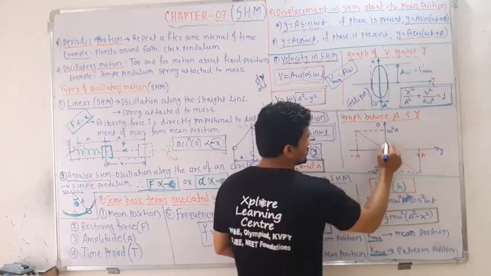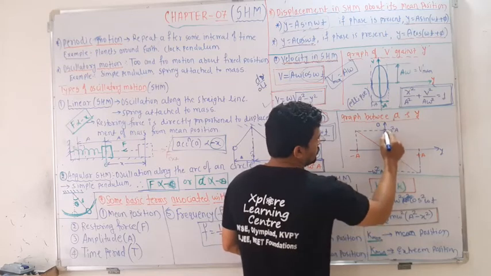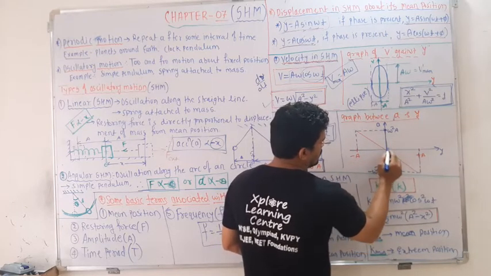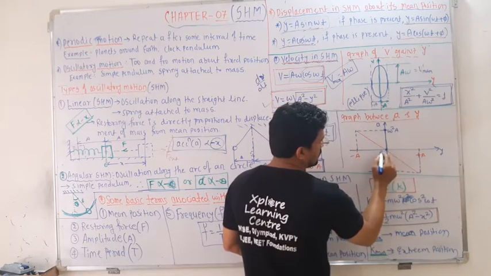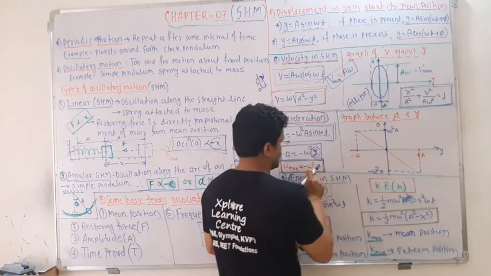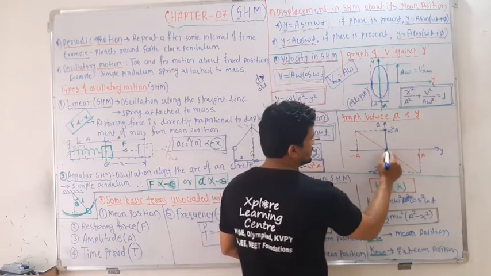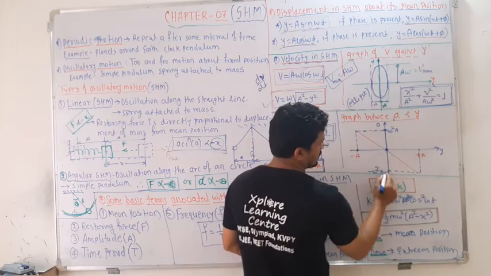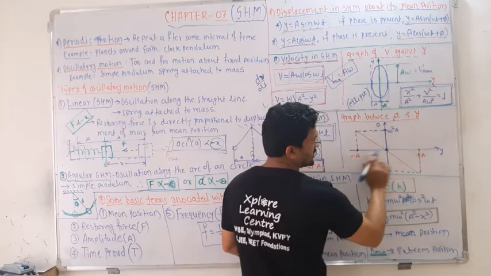Same, the graph between acceleration and displacement. So this is the mean position. At mean position you have 0 acceleration, and at the extremes you will have maximum acceleration. Here you can see plus a and minus a on either side.